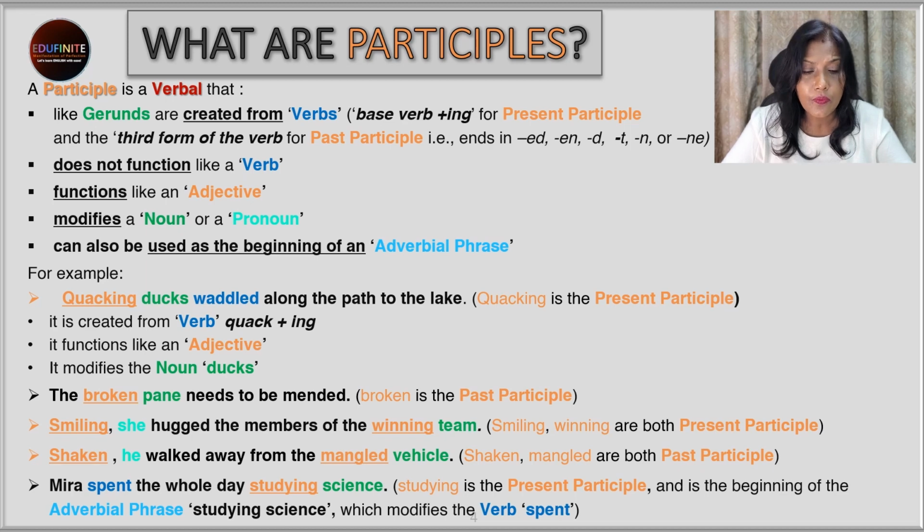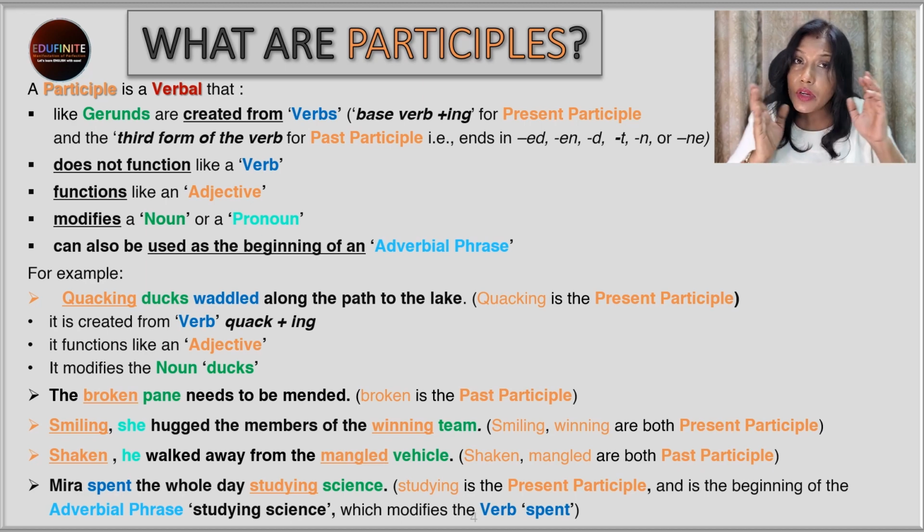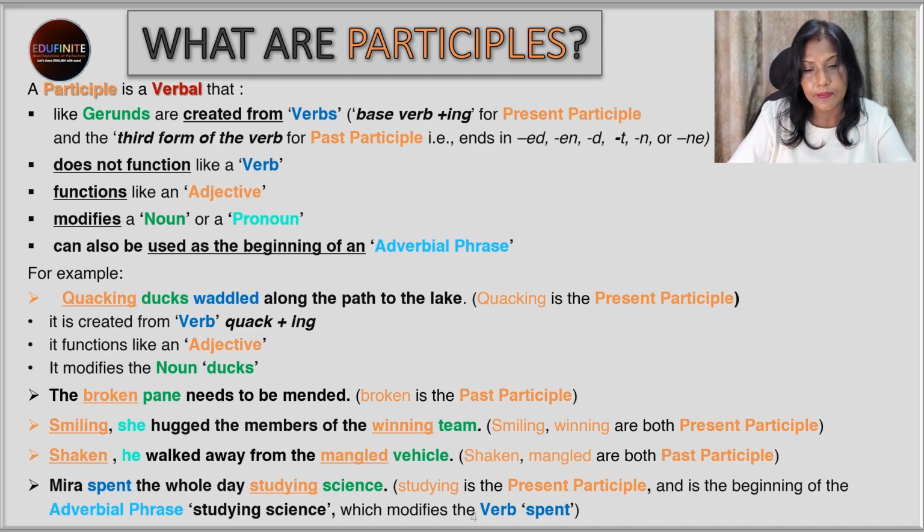Next, Meera spent the whole day studying science. So what did she do? She was studying. And what was she studying? She was studying science. So studying is not telling the action like she is studying. It's telling about the subject and she was studying that subject the whole day. So studying is the present participle and it is the beginning of the adverbial phrase studying science. So what is it trying to do? How did she spend the day? It is describing that. So it is modifying the verb spent. So for that reason, this is also a participle.